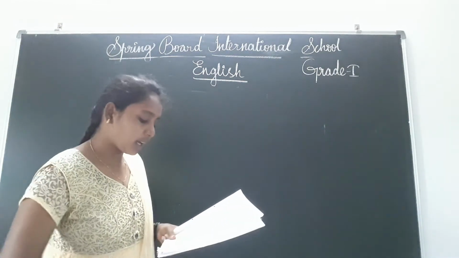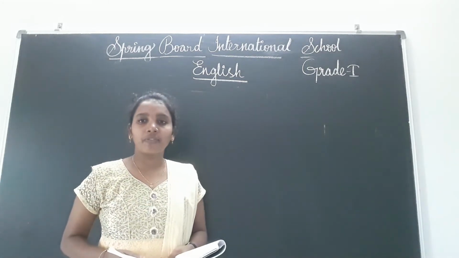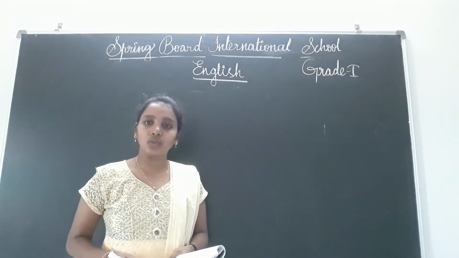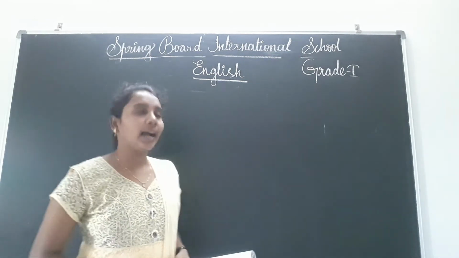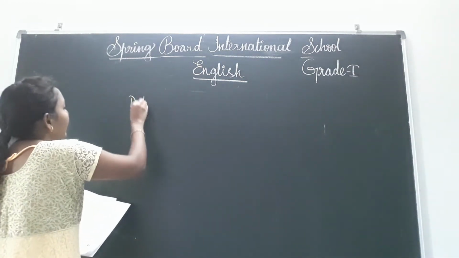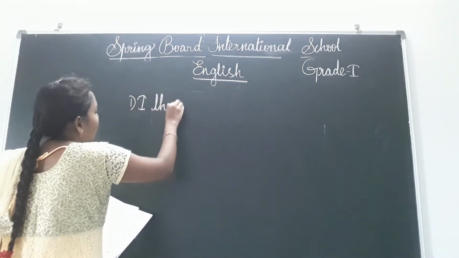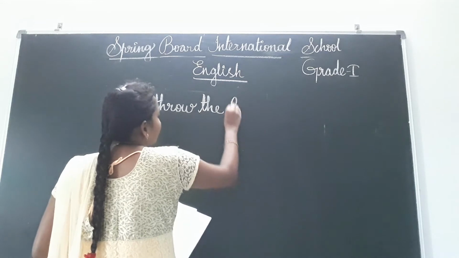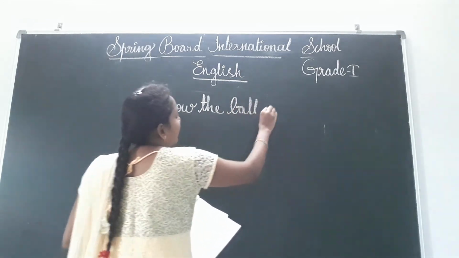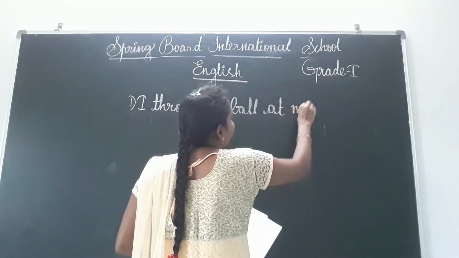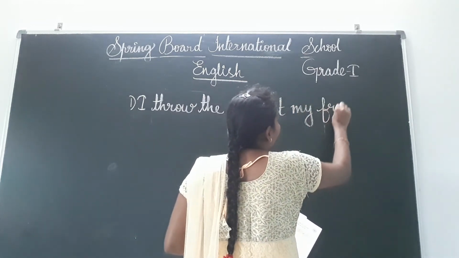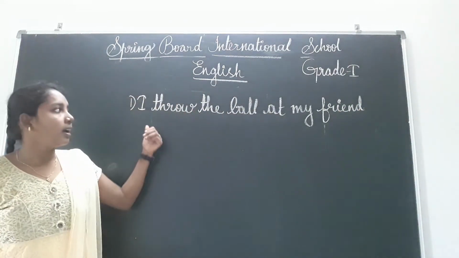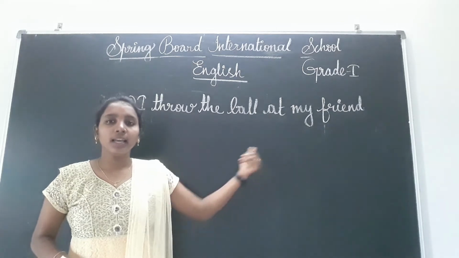See, first one: I throw the ball at my friend. Throw is there in the table. T-H-R-O-W, throw. I throw the ball at my friend. Write down: I throw the ball at my friend. Okay, I throw the ball at my friend, children.